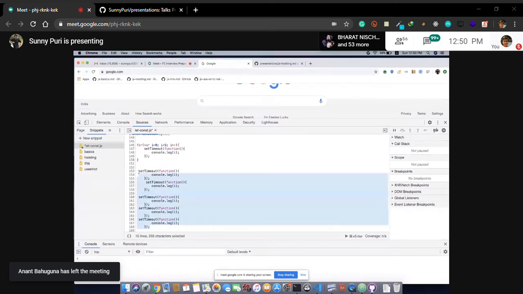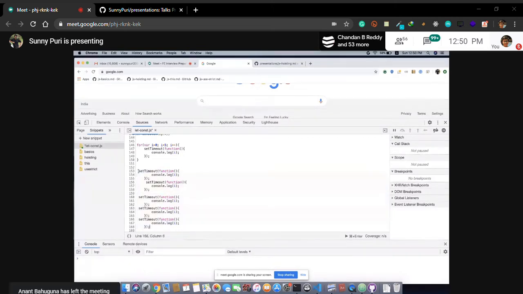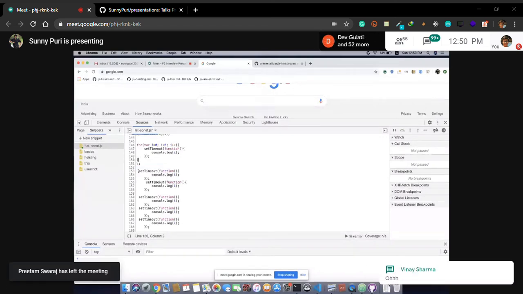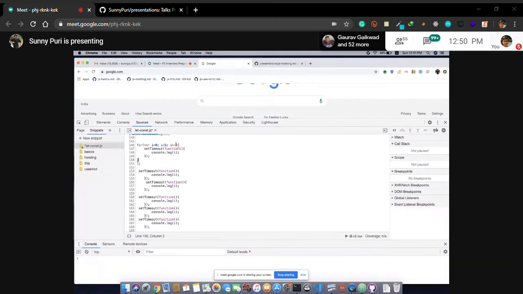What is happening? They are pointing to the same variable, which is i. At the end, the condition i less than 5 will be checked, and when i is 5, 5 less than 5 says false. This is var, a global variable. It means the value is changed, and you can access it. So in the event loop, this is having a closure. This is the concept of closure. When this function is going to the event loop, it has an address, not a value. It has a reference. This is a reference of i, not a value.